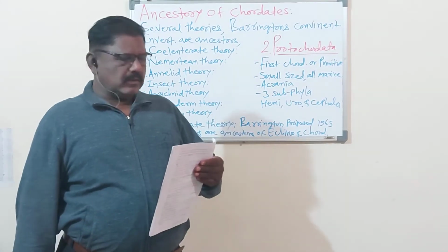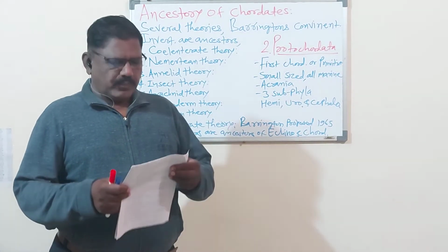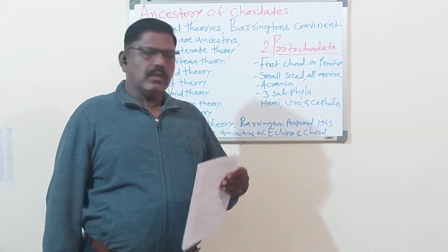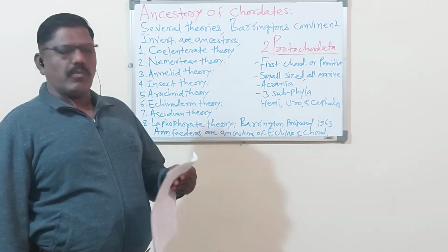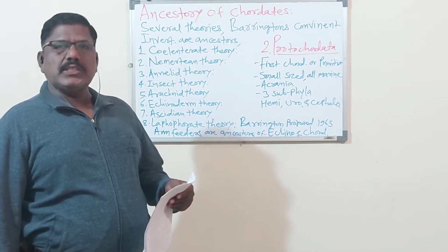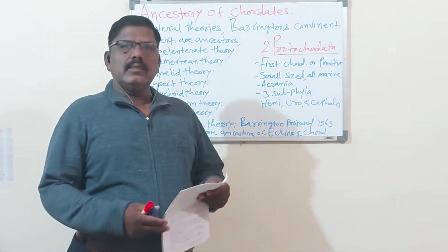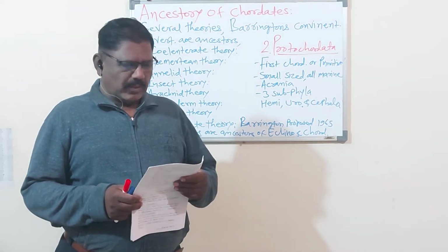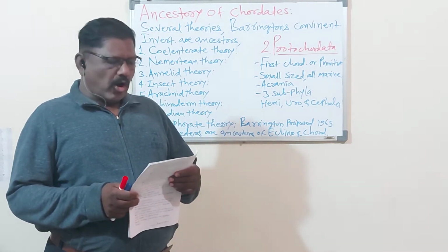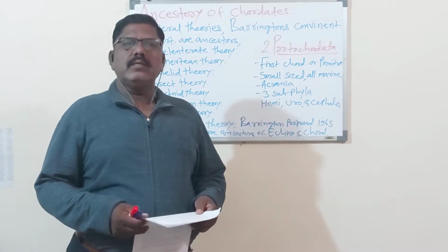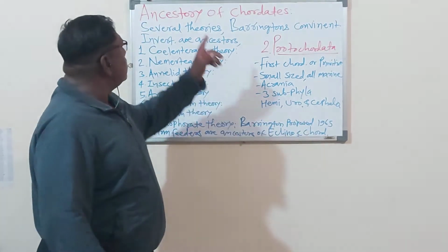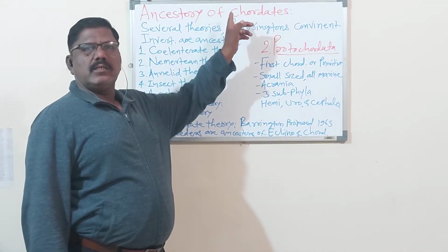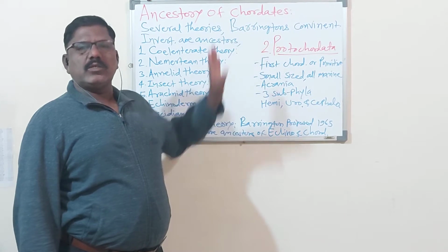Unit first started, and in unit first there are 3 chapters. So the first chapter is Introduction of Coordinates. In this chapter we have studied salient features and classification up to class level and origin of coordinates, and today we will study this point, that is ancestry of coordinates. This is the last point from this chapter, Introduction to Coordinates.